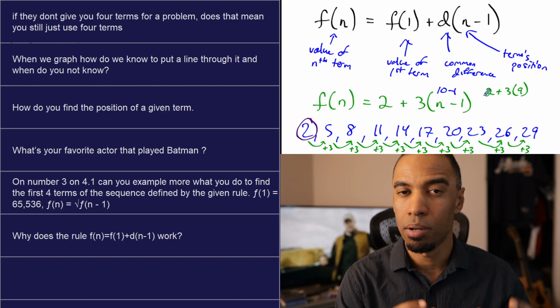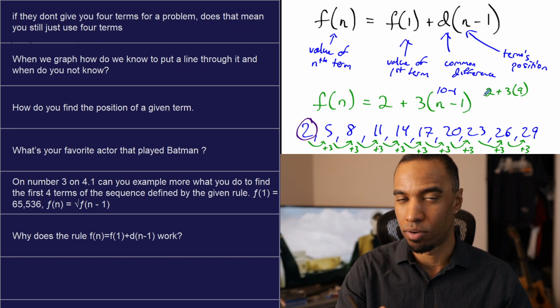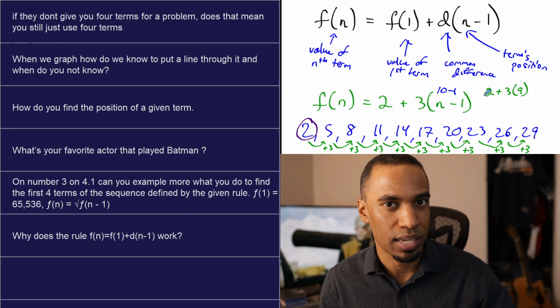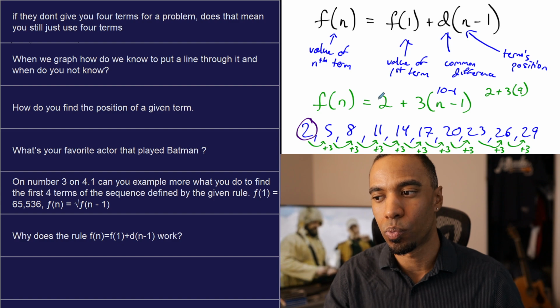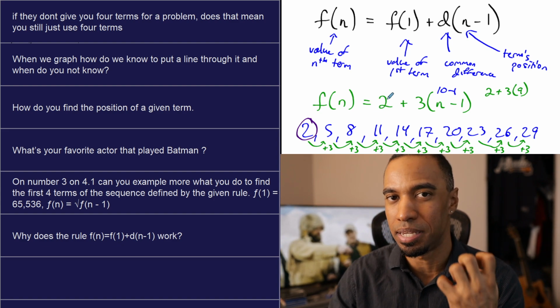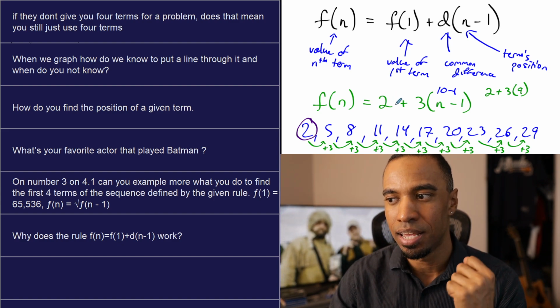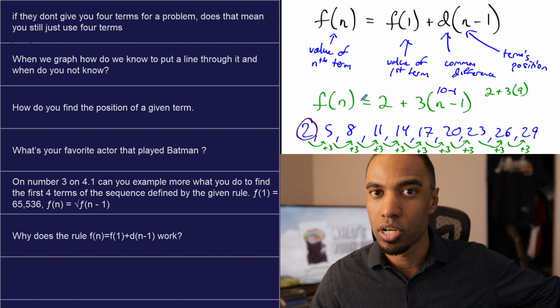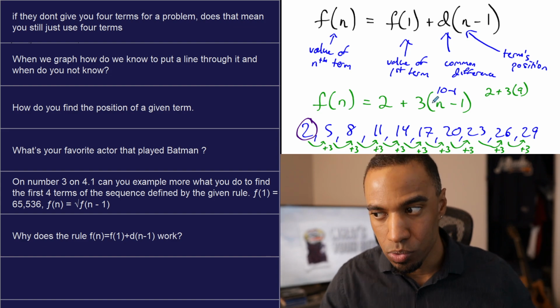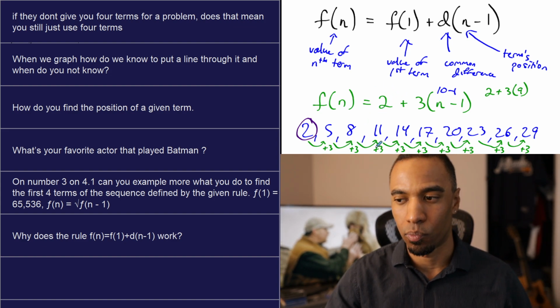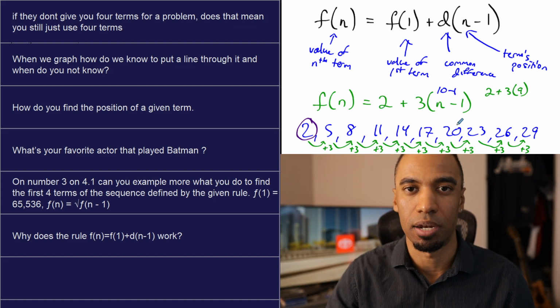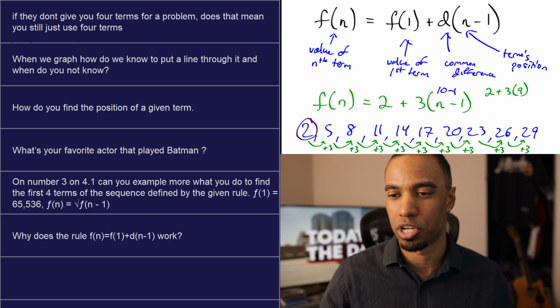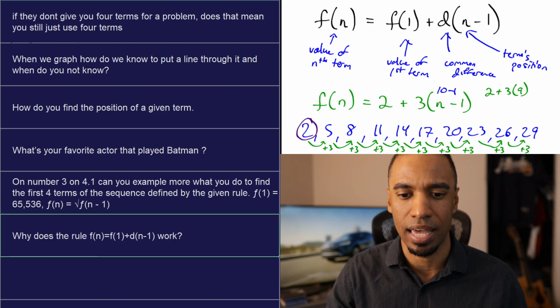Why do we do n minus 1? Because we're adding 3 over and over that many times. Why are we doing it one less time than the term we're looking for? Because we're starting on the first term to begin with. The first term's provided, and we only add 3 that certain number of times. So to find the 63rd term, we're going to add 3 62 times because we're already on the first term, and we're going to add 3 over and over. We get to multiply to make that work. And that's the logic behind it. I won't get deep into it. Hopefully that kind of made sense.